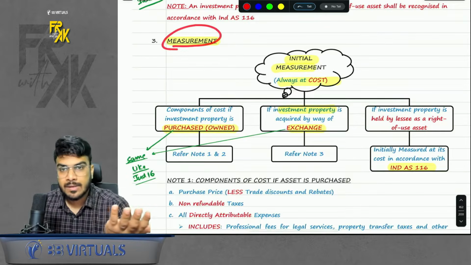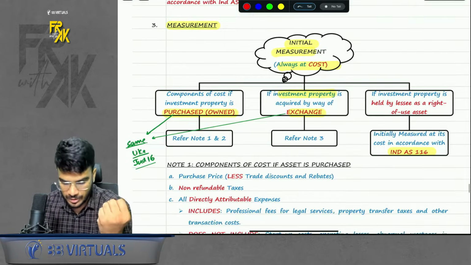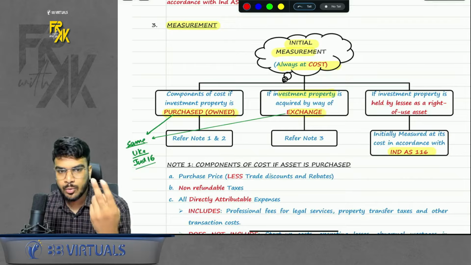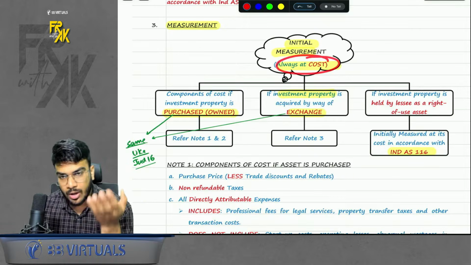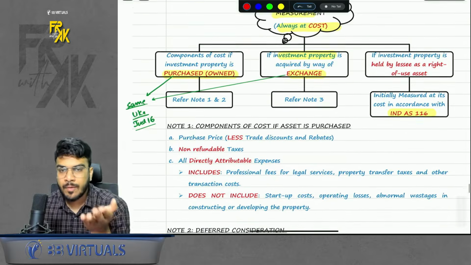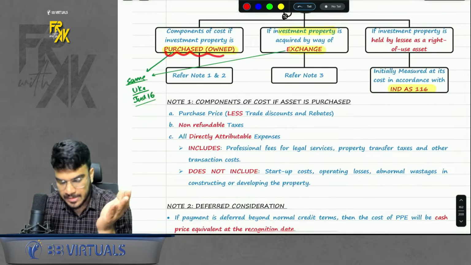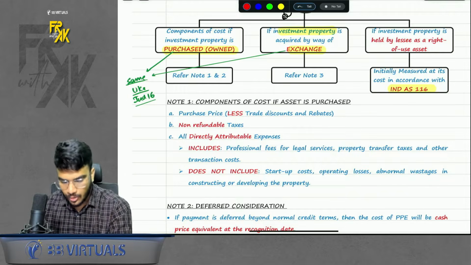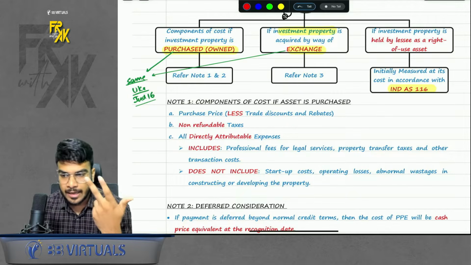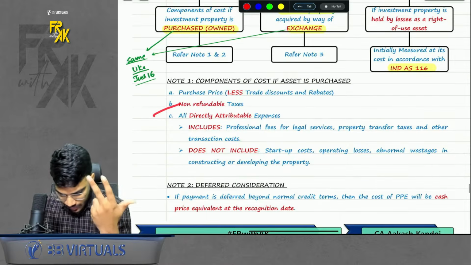Then there was this point of measurement. What is the meaning of measurement? At what value will you record it? So there are two cases in this: initial measurement and subsequent measurement. Initial measurement is always at cost. What will form part of cost? If the asset is purchased, the same principles that we studied in Ind AS 16: purchase price, add non-refundable taxes, add all the directly attributable expenses, which will include the following.